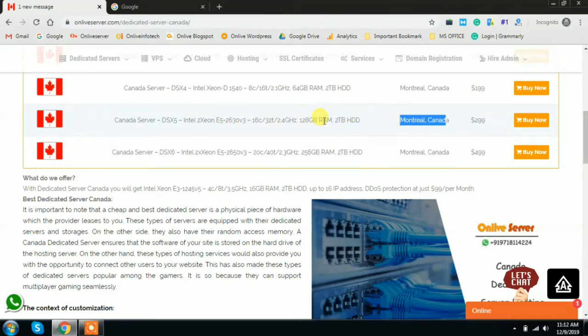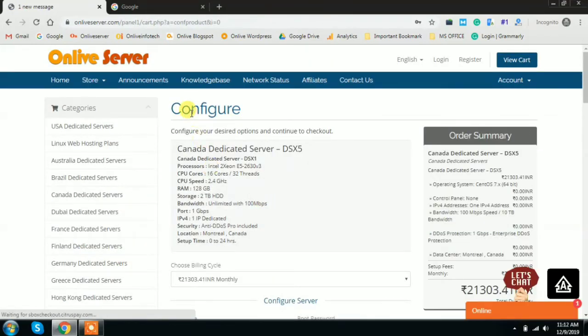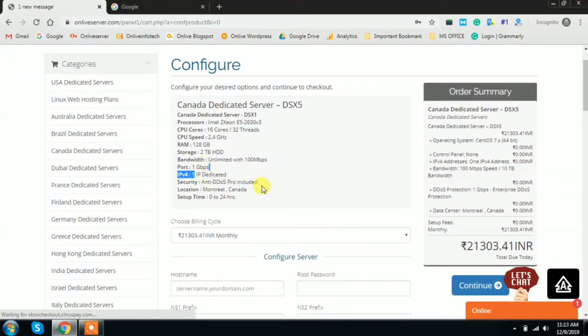To buy this plan, you can click on the buy now button. Whenever you click on it, you will be redirected to the configuration page. Here you will get the complete configuration of this plan: 16 core and 32 thread Intel Xeon processor, 128 GB of RAM, and 2 TB of hard disk. You will also get one dedicated IP, and anti-DDoS protection is also included with this plan.